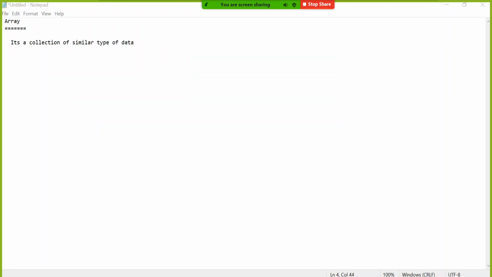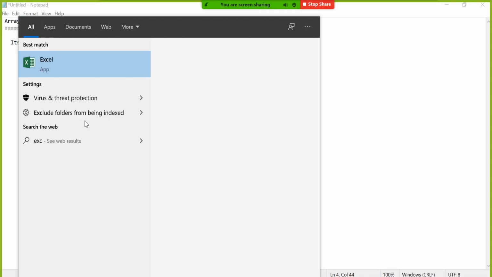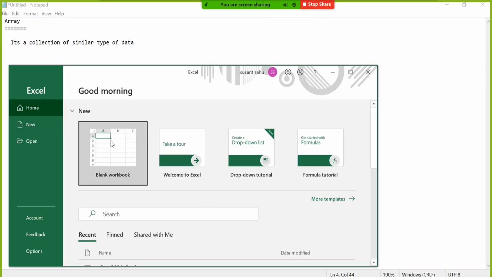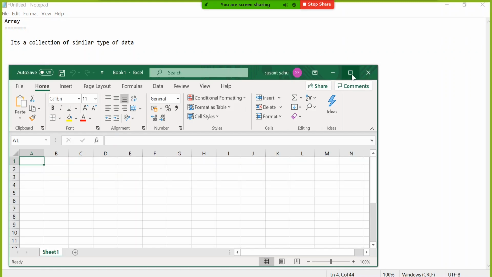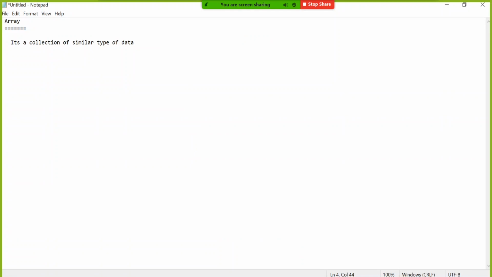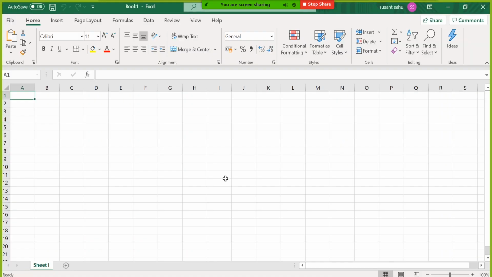I will open an Excel sheet to help you understand better. When I declare a variable, imagine I declared a variable like this, integer x, and I said x equals 300. What exactly happens by this? It goes to random access memory, reserves a location, names it as x, and gives the value as 300.